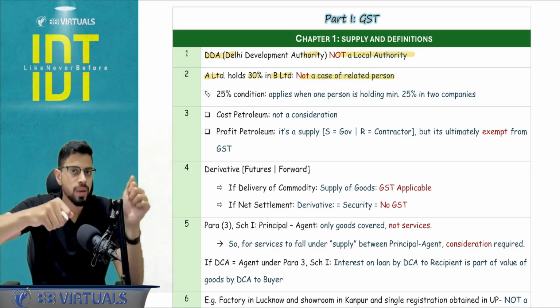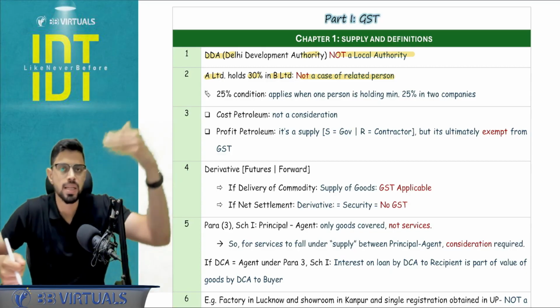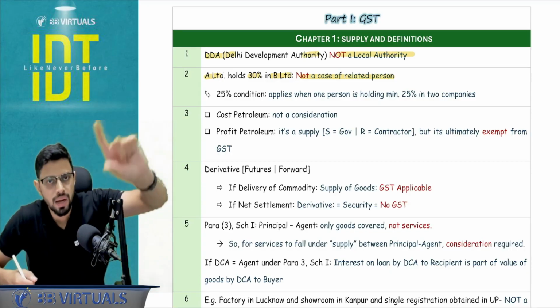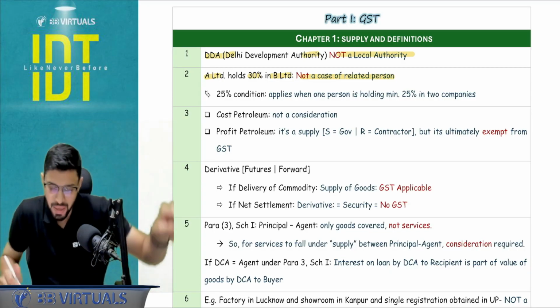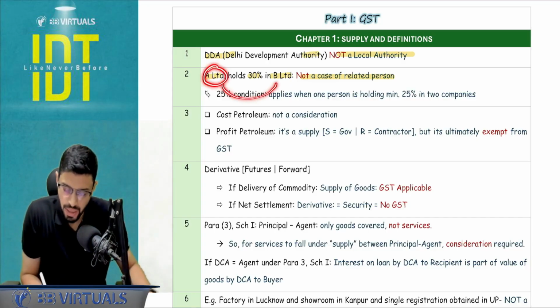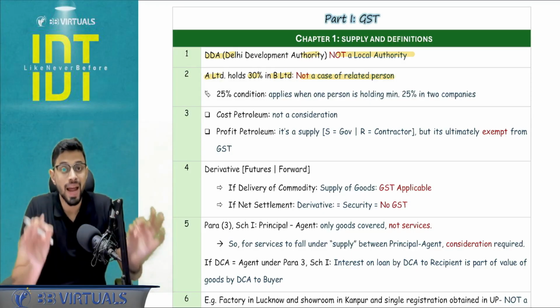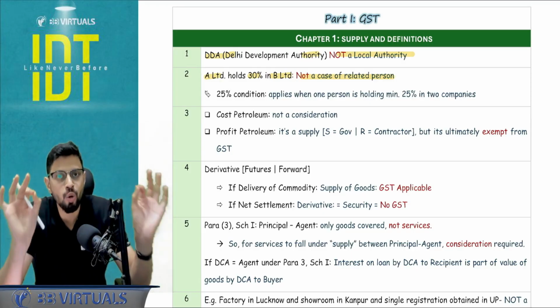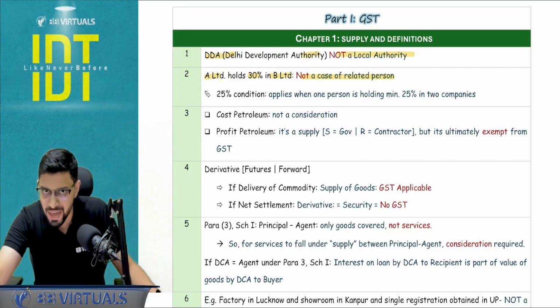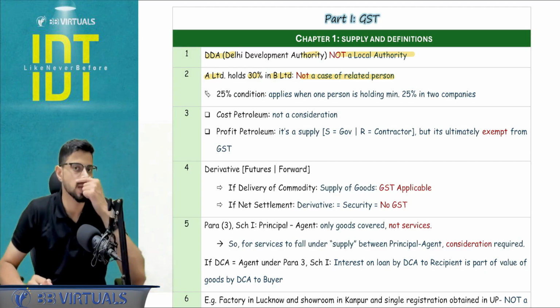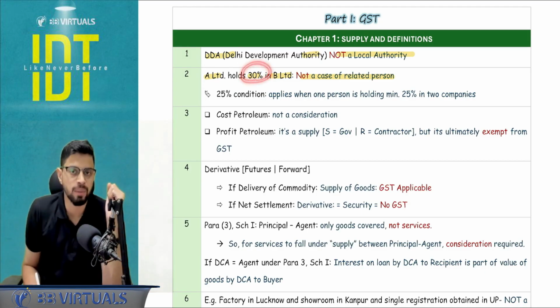So let's say A company is holding 26% in B and let's say 30% in C, then B and C are related to each other. Their 25% limit applies. But if one company is holding in another, or one person is holding in another, that needs to be the word control, and control, although not defined directly, generally means more than 50%. So here please do not apply the 25% limit.